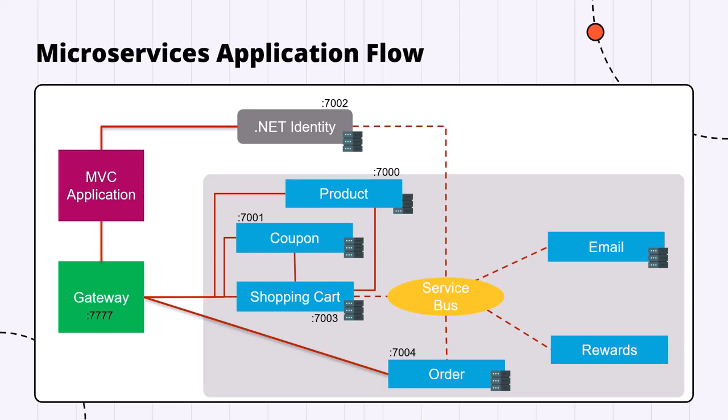Because they are not tightly coupled, they might use different technology, like one microservice can use SQL Server for database, while the other one can use MongoDB or NoSQL, any other database, or even a different programming language. Like one can use C#, one can use JavaScript, one can use Java, or any other programming language. It is not required that microservices should follow the same technology stack because they are loosely coupled.